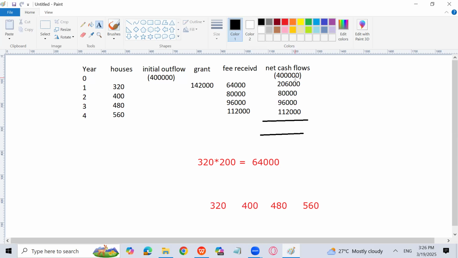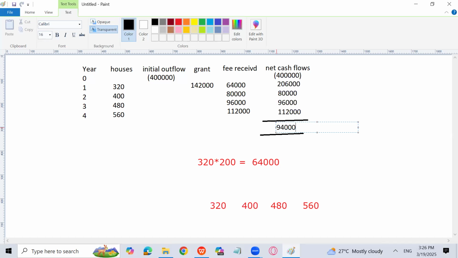We are not used to do that more often. Rather, never we have done that. But because he has asked for that, I will go for the total of the positive values, and then I will subtract 4 lakh, and we will get the net cash flow. That is 94,000.